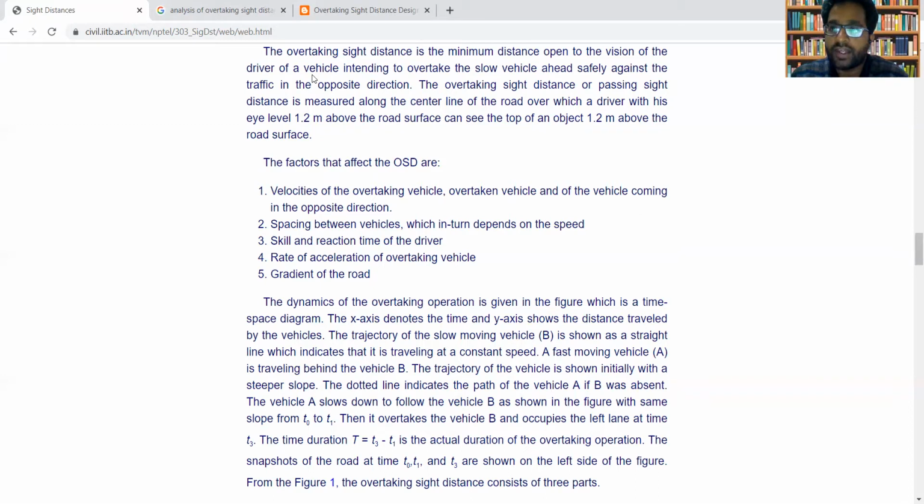What are the different factors? Velocity of the overtaking vehicle, velocity of the overtaken vehicle, and velocity of the vehicle coming in the opposite direction. Then you have the spacing between the different vehicles, which will depend upon the speed of the vehicle. Then the skill and reaction time of the driver, then the rate of acceleration of the overtaking vehicle. These are the different factors that affect the OSD.